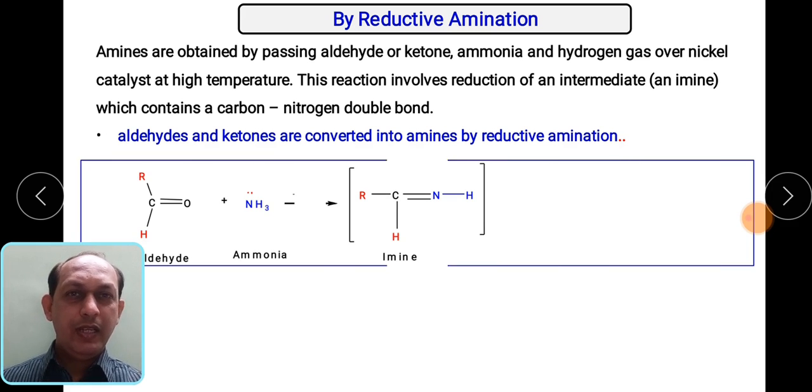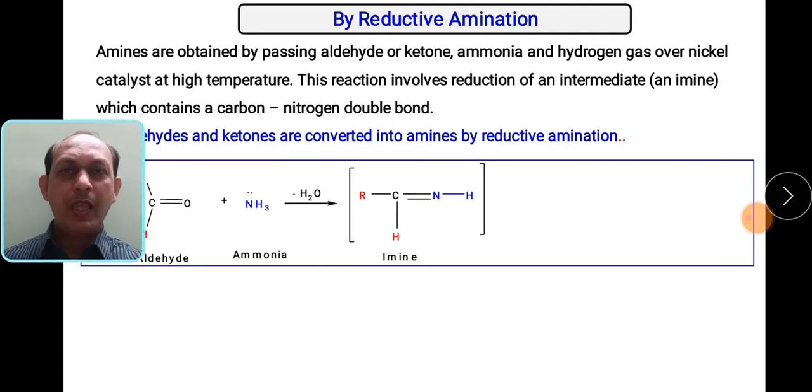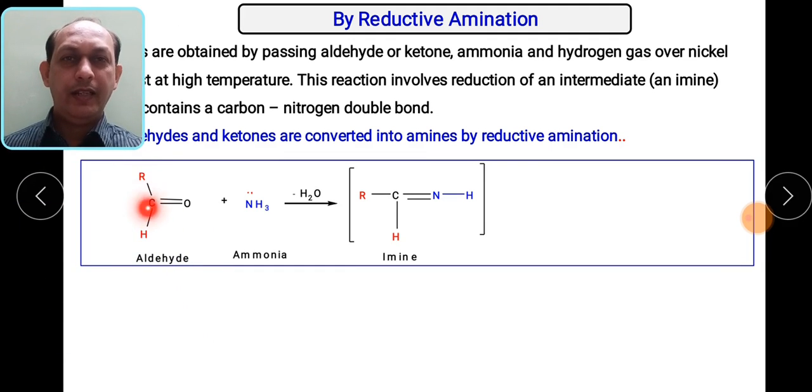Let us see the reaction. In this part we are going to take the aldehyde. As we know, aldehyde is a compound which contains a carbonyl group. This aldehyde is first reacted with ammonia, a reaction which gives out a water molecule, and there occurs formation of a carbon double bond nitrogen. These compounds are called imines.